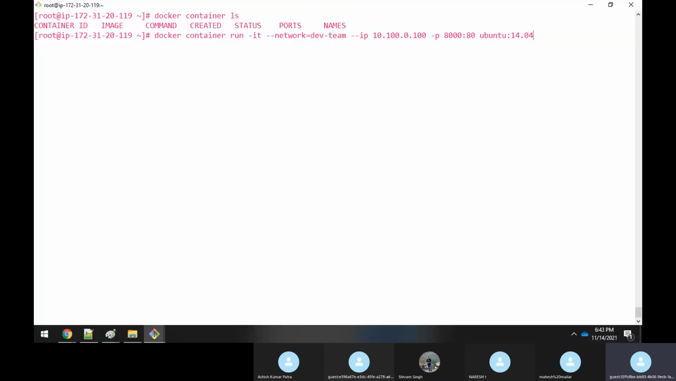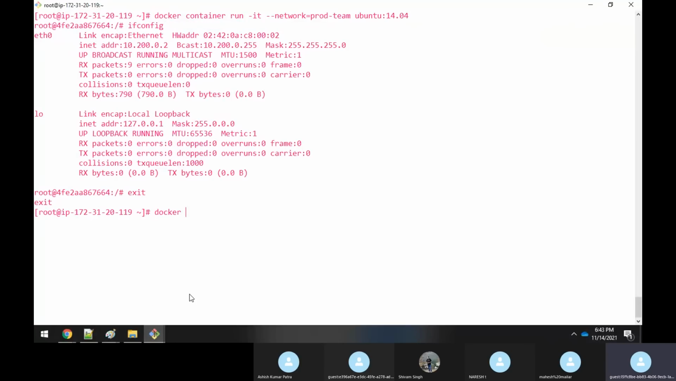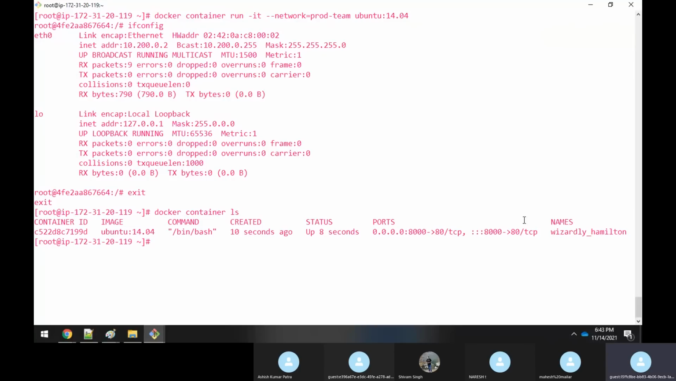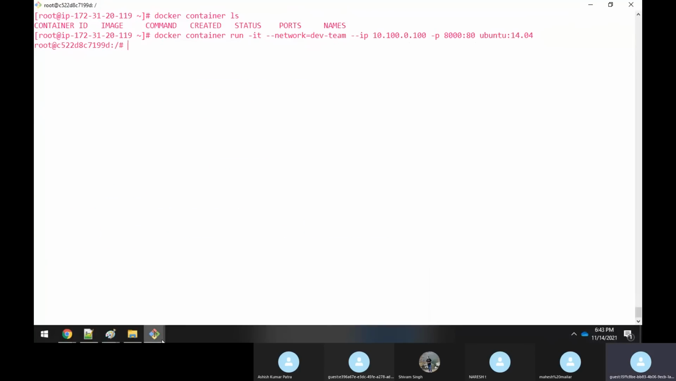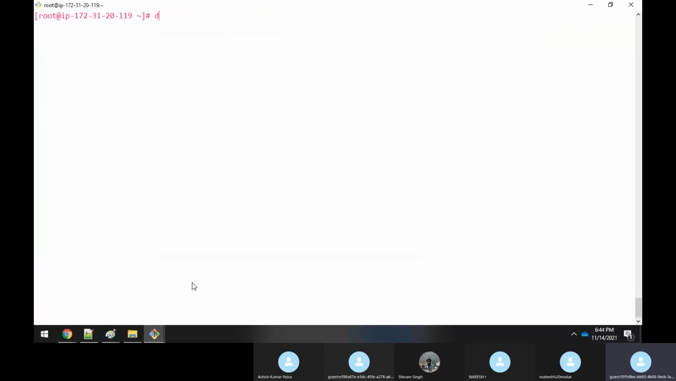Okay, this one. So now you could see that this container is running. Correct, sir? docker container ls. Now it is running. Similarly, I will create one more container here. Same thing, sir, docker container